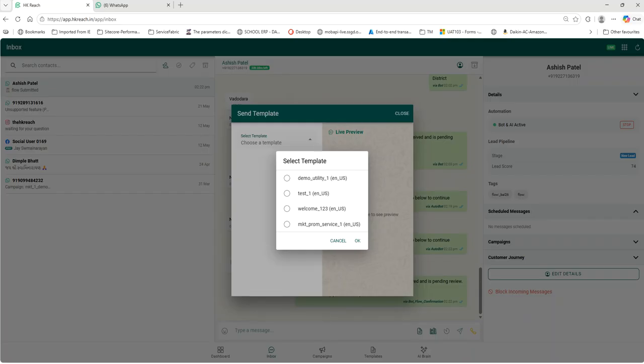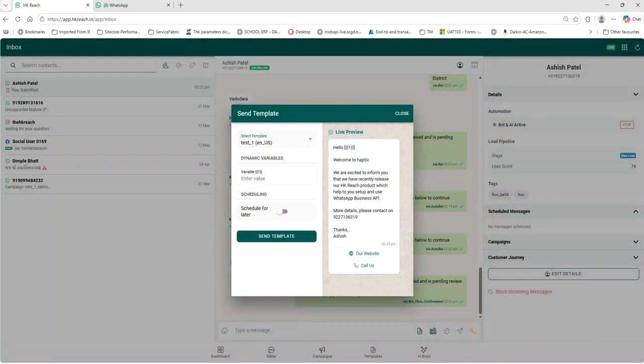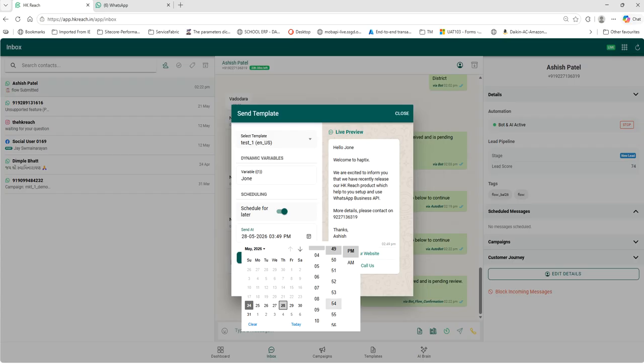It may be a utility template or marketing, whatever it is. So here I would say I'm setting one of these. As soon as I do that, here I have the option where we can personalize this. Maybe I can write the name, Johnson, right? And I can schedule this message to be sent on the 28th.